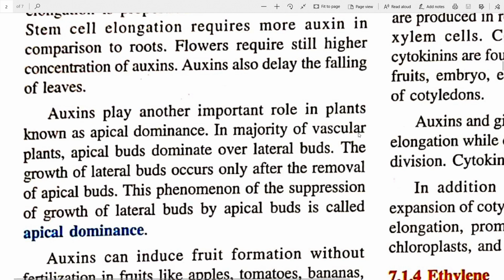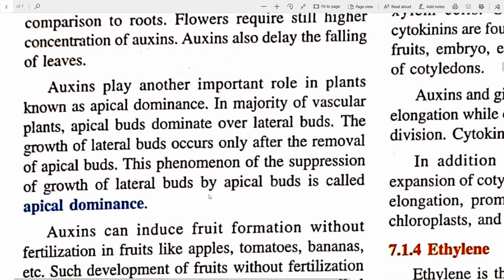So let's see this again. The apical buds are at the tip, the lateral buds are after that. The growth of the lateral buds can only occur after the removal of apical buds. Until and unless the apical buds are removed, the growth of the lateral buds gets suppressed. So this phenomenon is called apical dominance. So auxin plays a major role in apical dominance.